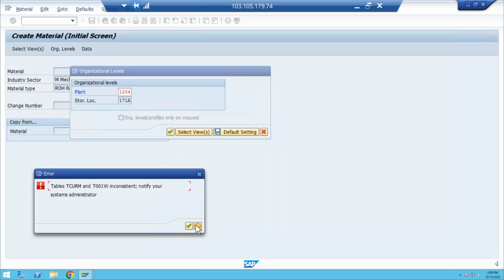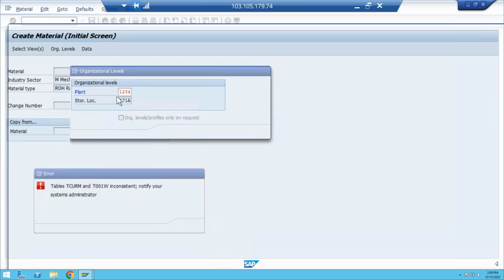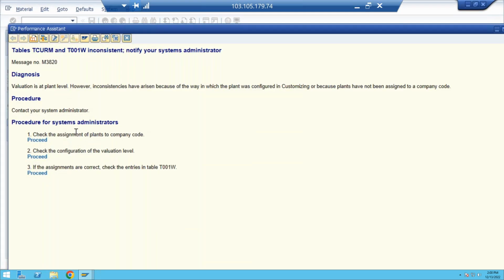So it is an inconsistency. Here, why is it an inconsistency? Check the assignment of plants to company code. Check the configuration of the valuation level. The assignments are correct. Check the entry in T001. Now you go and check the assignment of plant to company code.